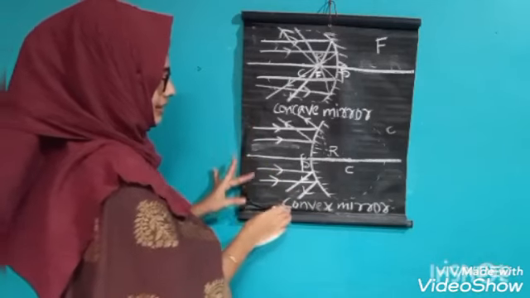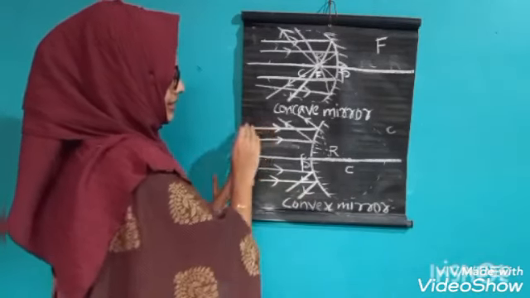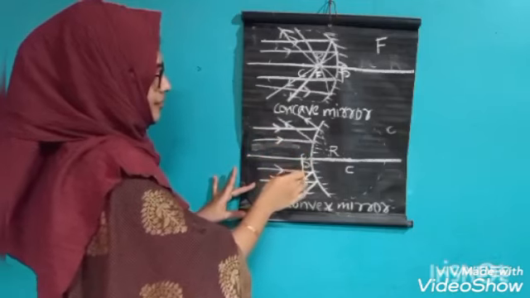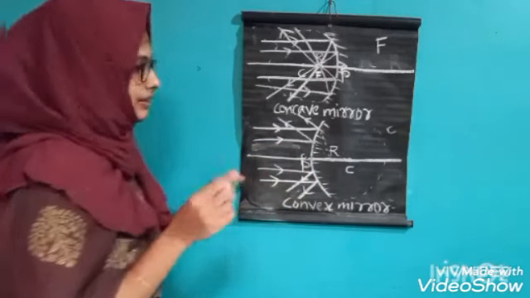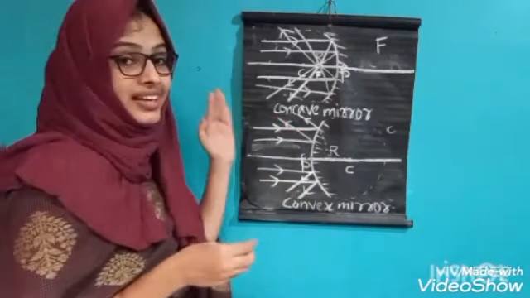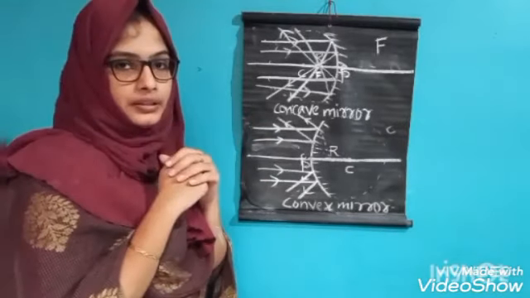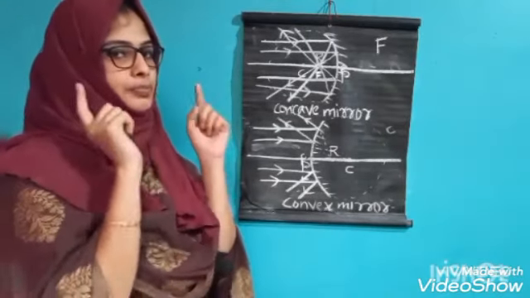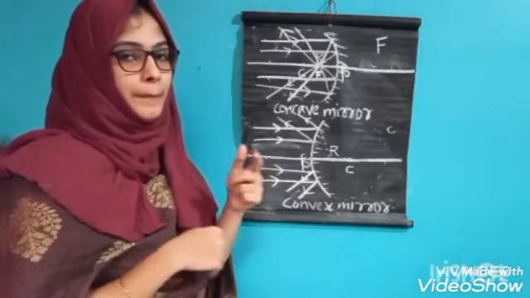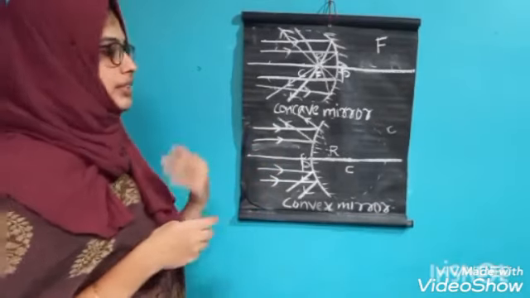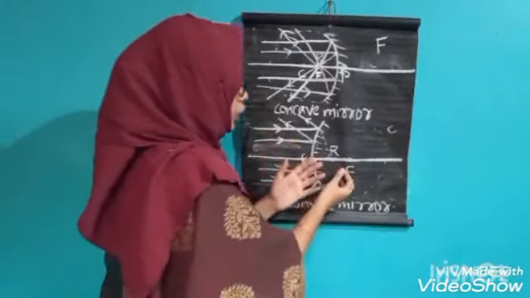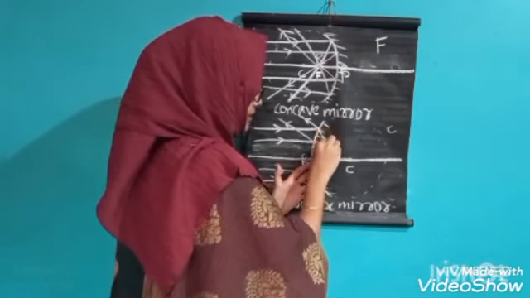You can see that in the case of a convex mirror, these light rays pass and reflect back like this. But here these light rays do not meet at a point, isn't it? But it appears to meet at a point. It appears to meet at a common point.